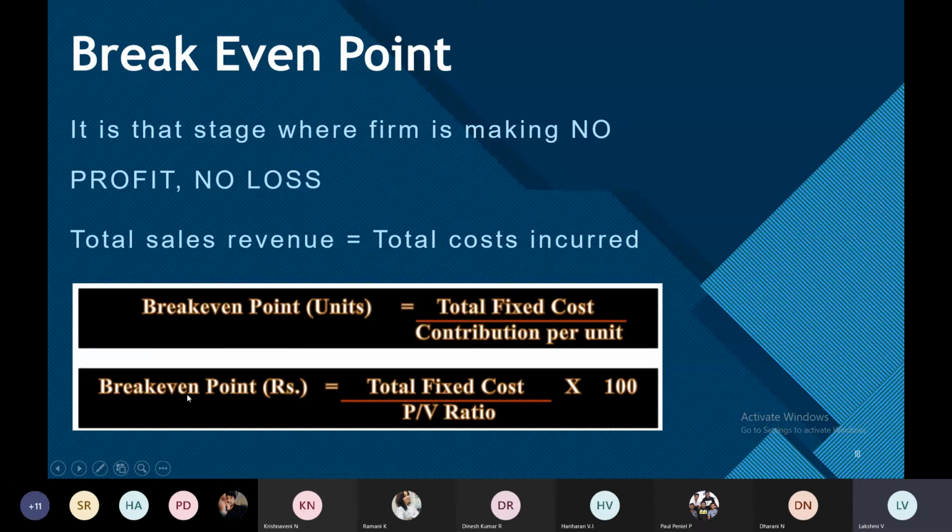So in rupees, sometimes they give sales, in brackets. Sales or rupees, both are the same. So what is the formula? Total fixed cost divided by PV ratio. Okay, so total fixed cost by PV ratio in rupees.